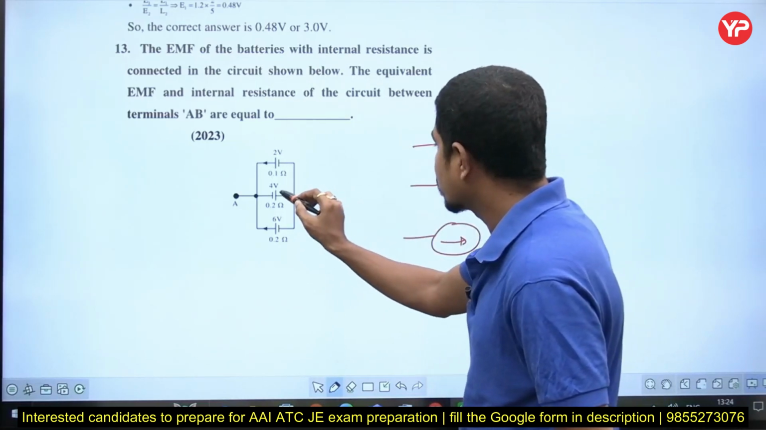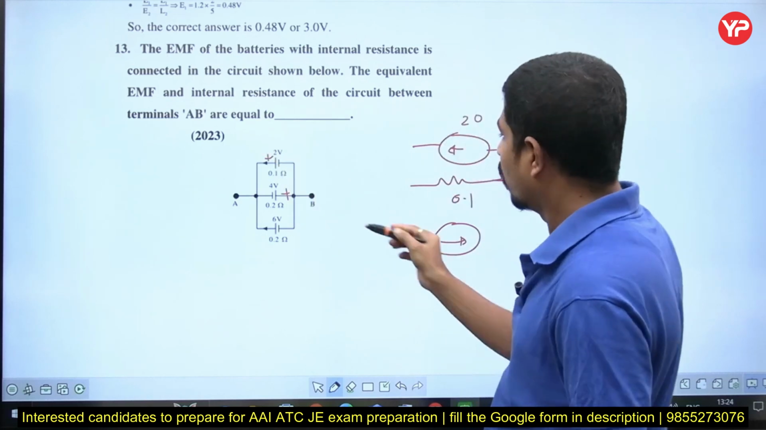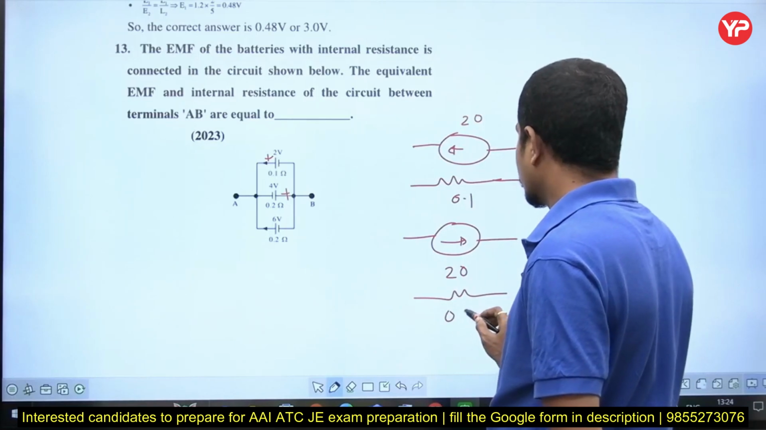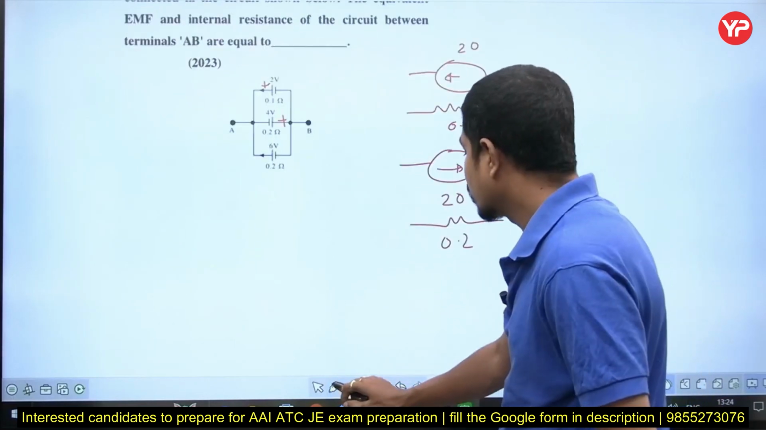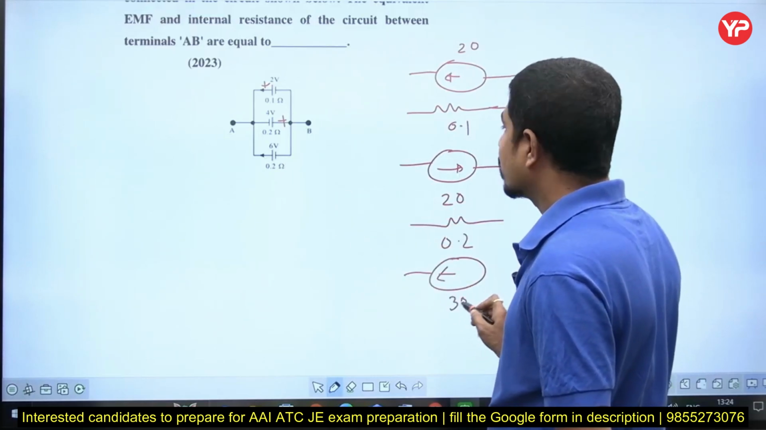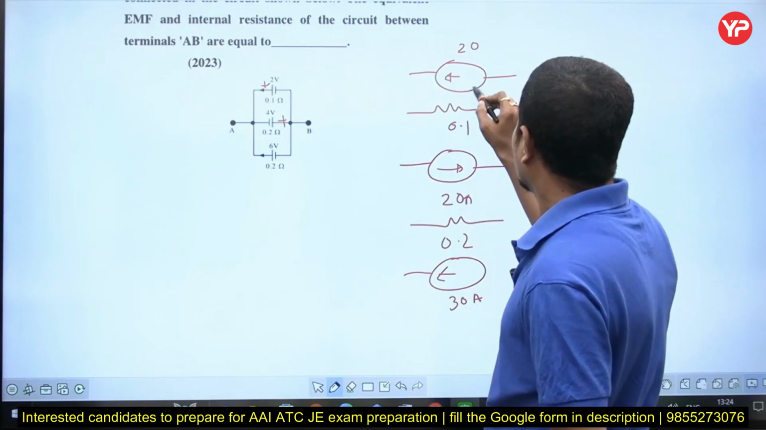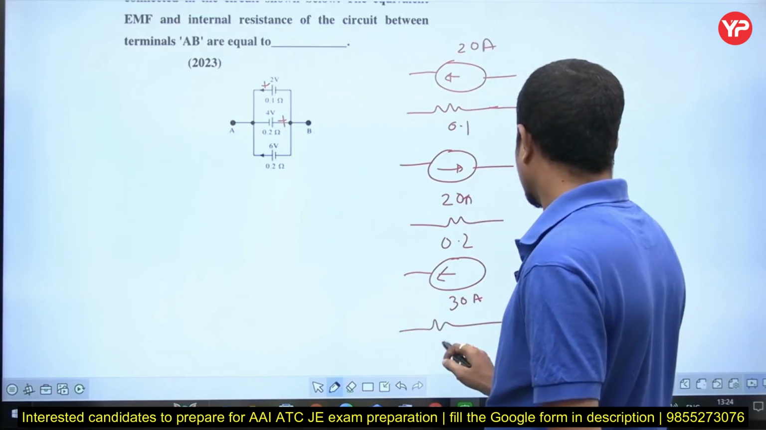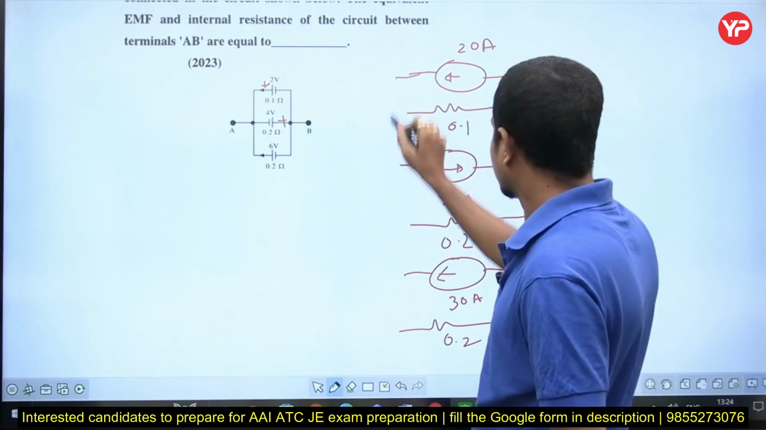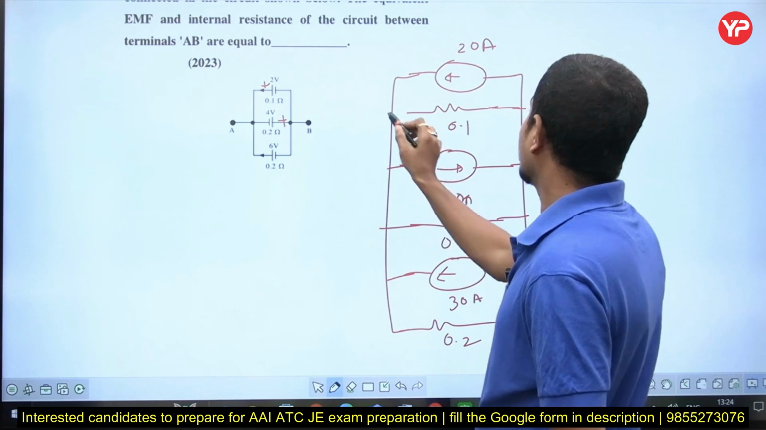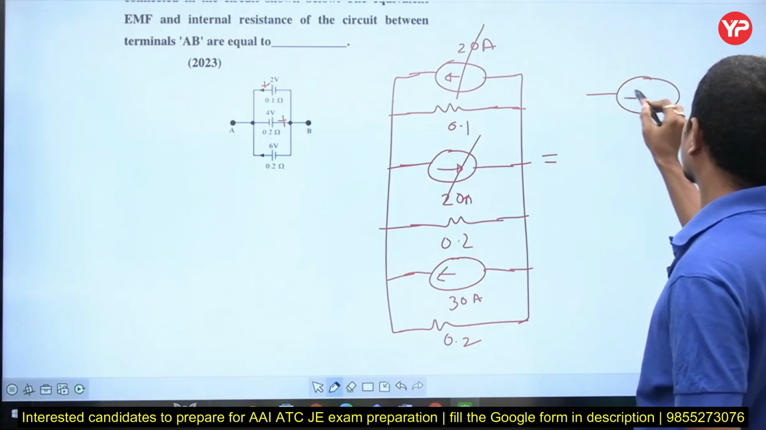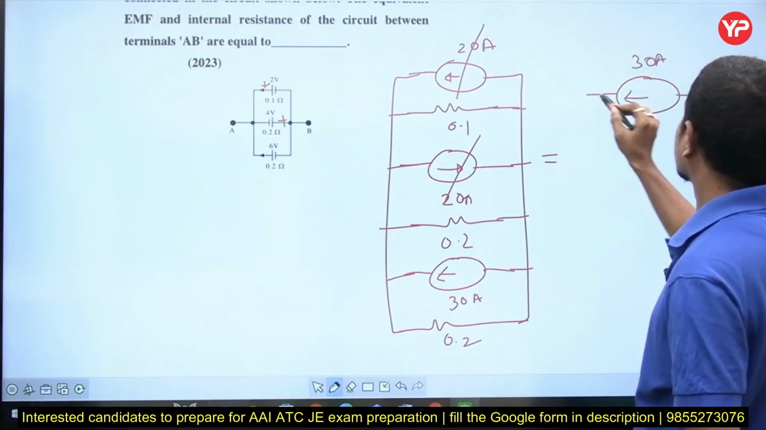Why? The voltage plus is here. Here is the plus, right? That's why this is the direction. 4 divided by 0.2 is also 20, and the resistance is 0.2. This is the last, third one. What is that? 6 divided by 0.2, that is 30. 30 will be in this direction, and the resistance is 0.2, right? Now this 20 is gone. I am left with only 30 amperes, right?